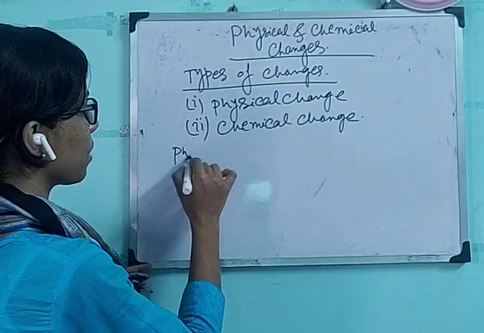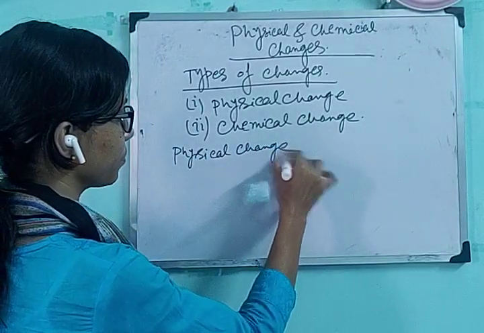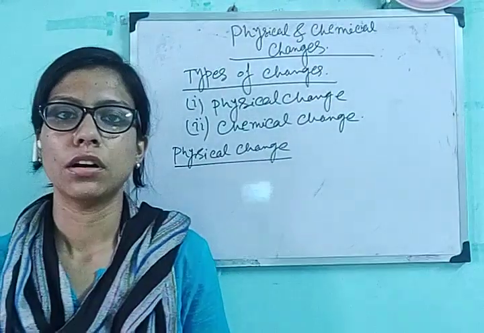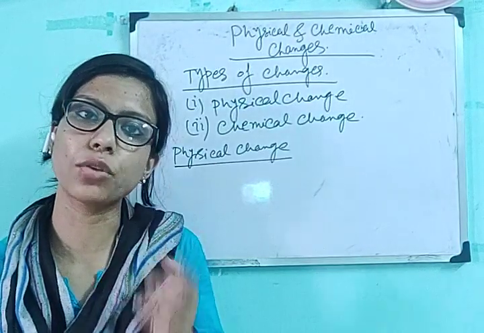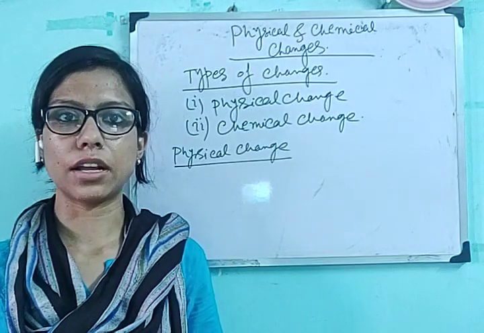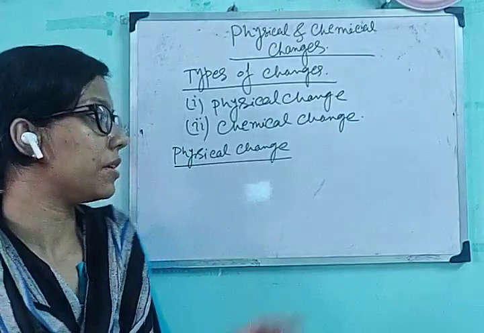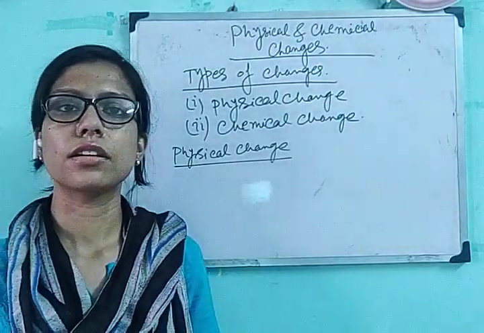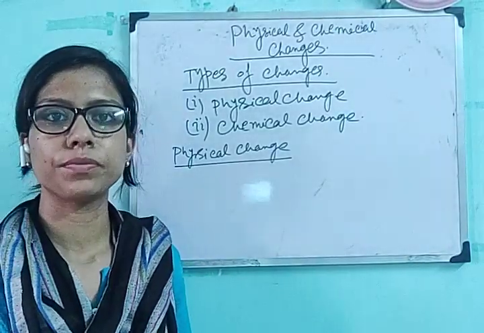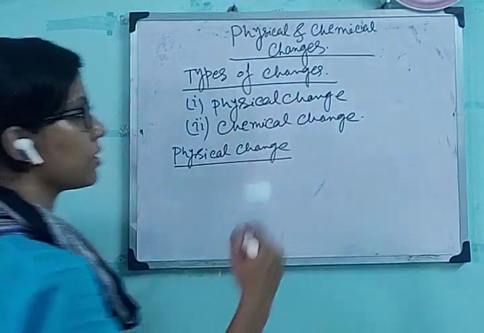So what is physical change? Human beings are growing up, there is some change in their appearance, like looks, height, figure, everything, and that is the physical change. So physical change means temporary changes in some physical properties, like its odor, state, shape, everything. So we can write physical change,